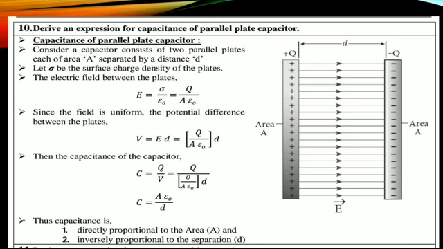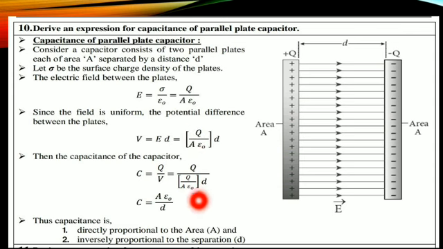Since the field is uniform, we get the potential difference between the plates. That potential V is equal to electric field into distance. What is the electric field? Q divided by A epsilon naught, into D. Now come to the capacitance. The capacitance formula is C is equal to the ratio of charge to potential. Charge is Q, potential is V, therefore Q divided by V. What is the V formula? Q divided by A epsilon naught, into D.